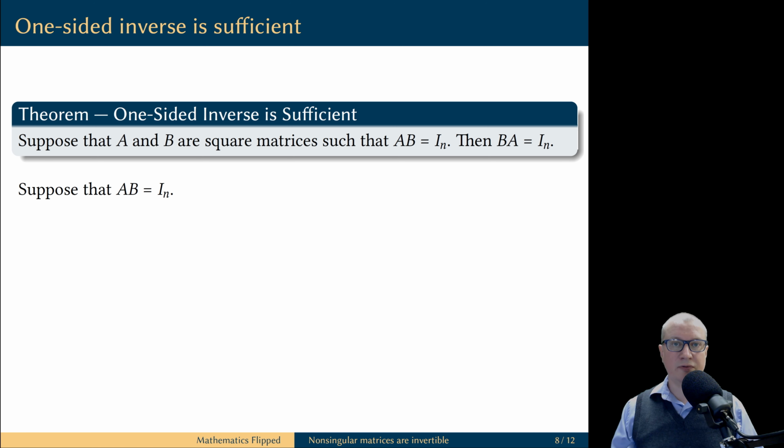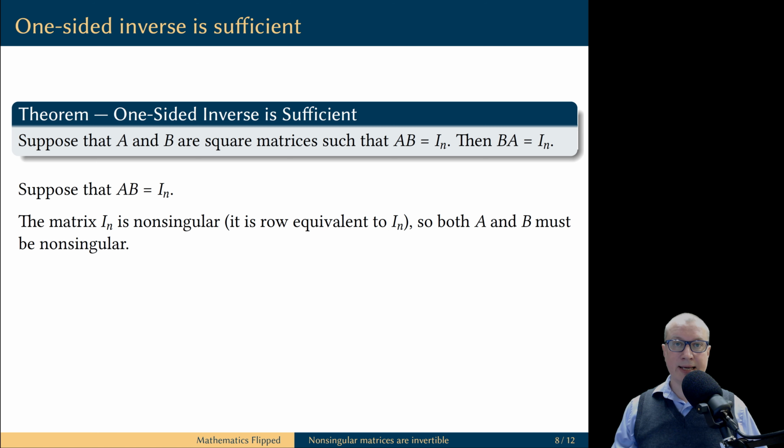I think we've had enough proofs by contradiction for today, so let's do a direct proof. So we're going to assume that A times B is equal to the identity matrix. We know that the identity matrix is non-singular, for example, because its reduced row echelon form is the identity matrix. So this means the product A times B is non-singular. By what we just proved, both A and B must be non-singular.